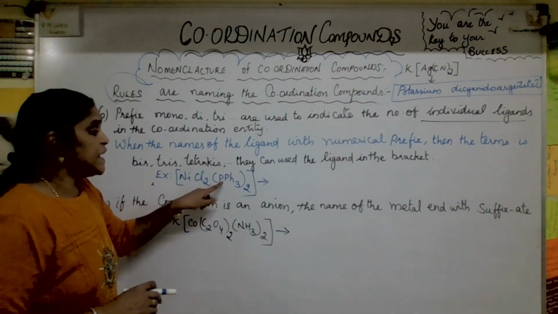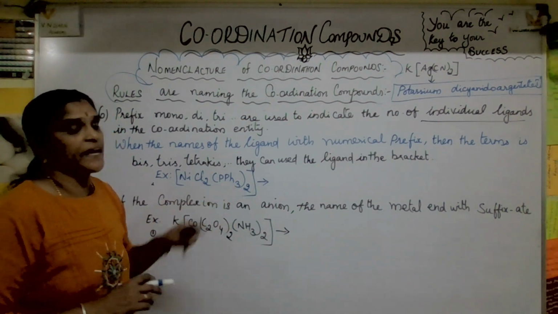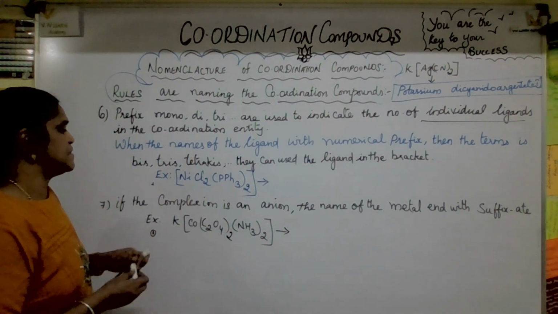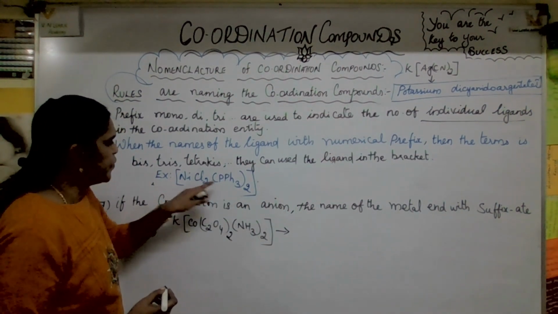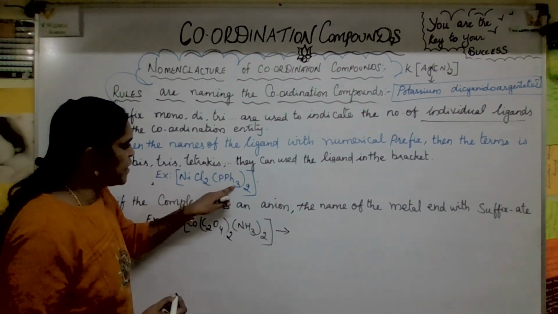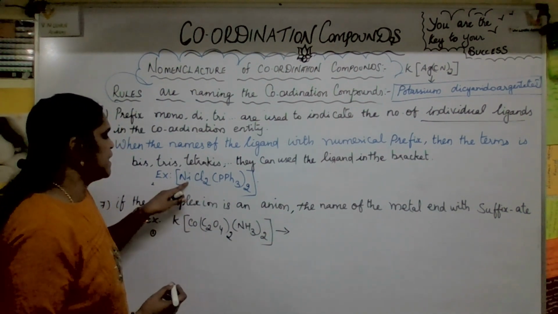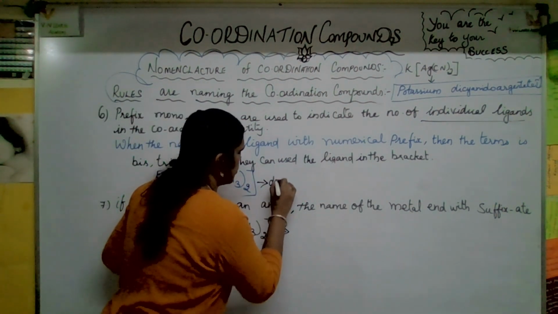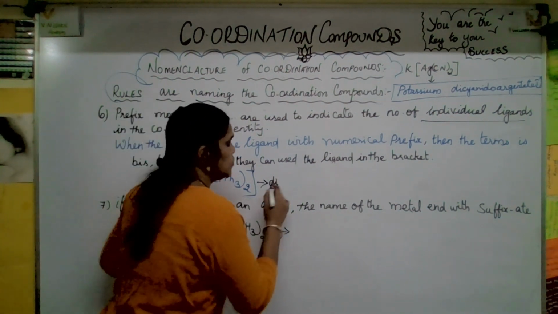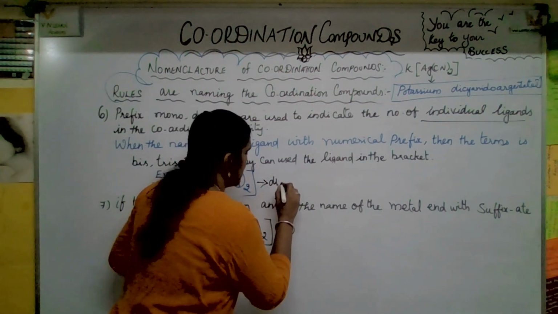NiCl2(PPh3)2. Now, how will you name this? Here it is dichlorido bis(triphenylphosphine)nickelate(II). Okay, come on, let us write this. Dichlorido, no caps, right? No space also. Okay, dichlorido,